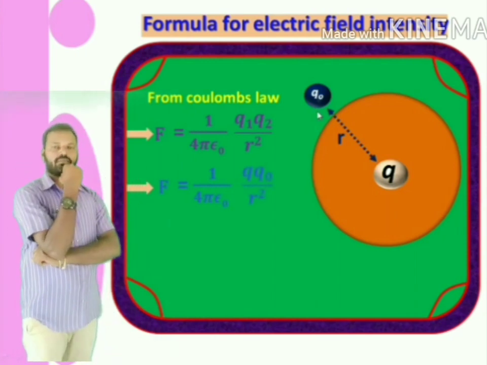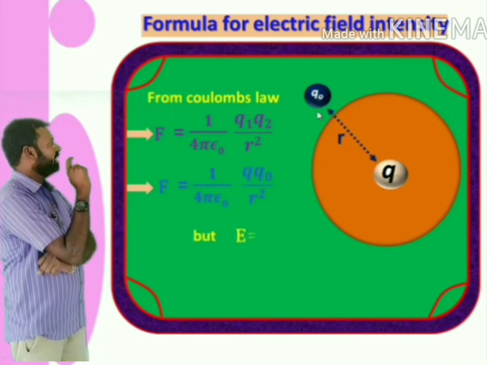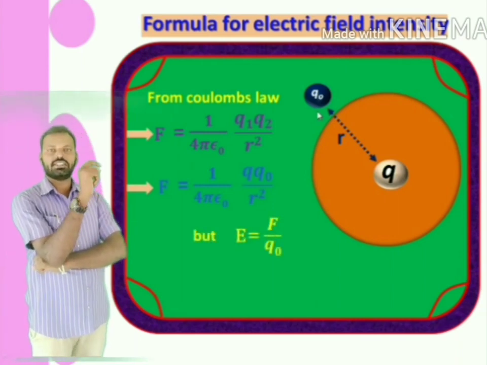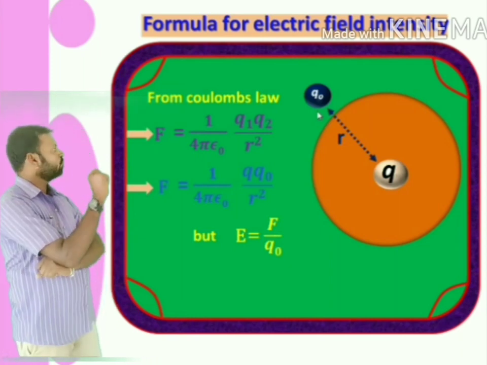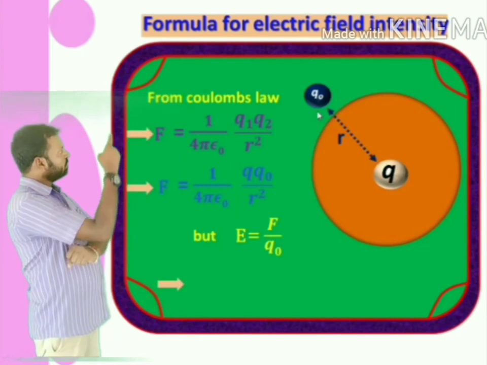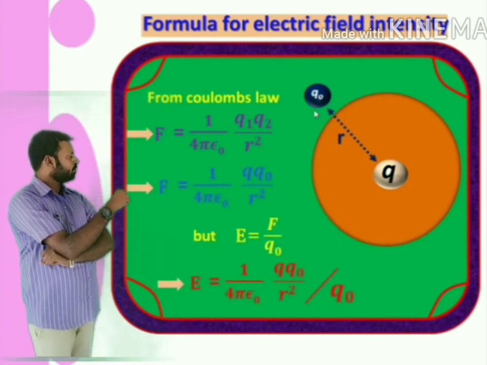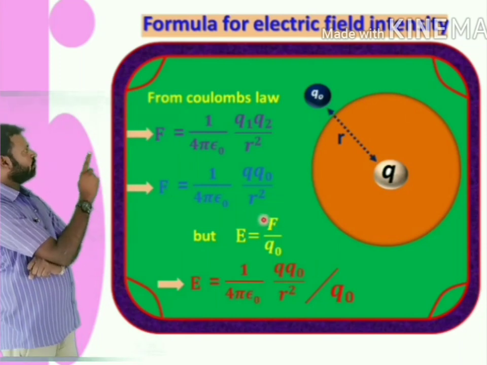Q Q0 by R square. But from basic definition, electric field intensity E is equal to force per unit charge, F by Q0. Just substitute this value. Now E is equal to F by Q0.